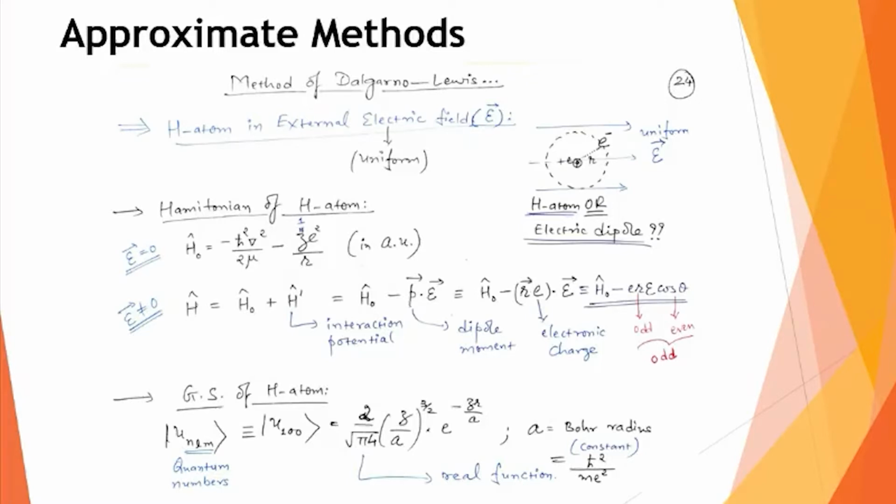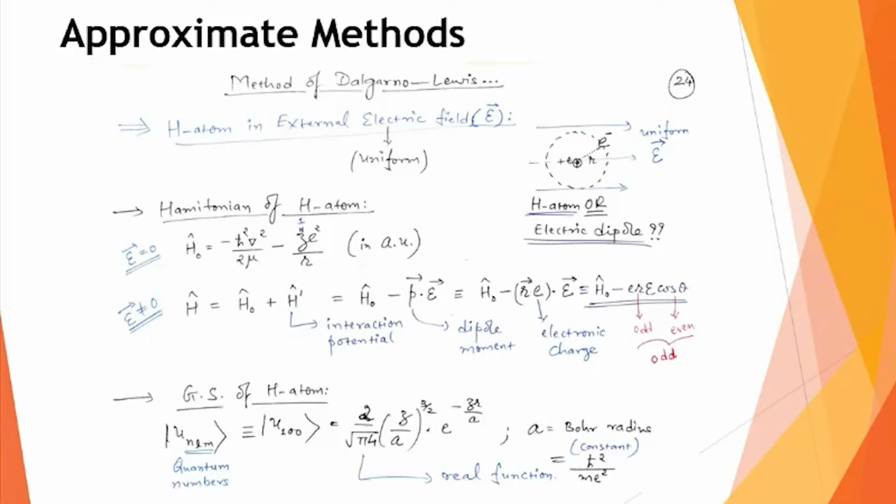Firstly, we will see that this external uniform electric field will work as the perturbation. Once you have decided what your perturbation is, we will develop our theory to include the effect of the perturbation on the different energy states. When I say different energy states, we can go with the ground state and see what changes take place in the ground state. Then we will go for the first excited states, what changes take place there, and so on. So we want to study the ground state, excited states, and so on for the hydrogen atom problem in the presence of a uniform electric field.